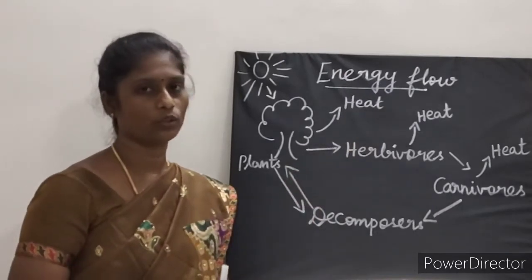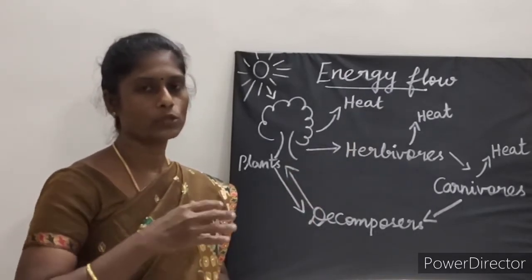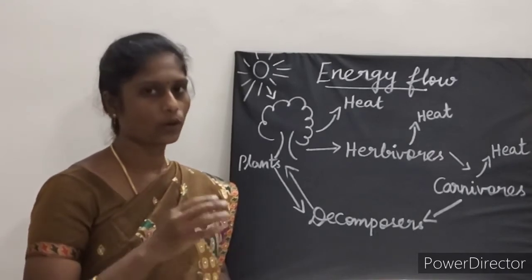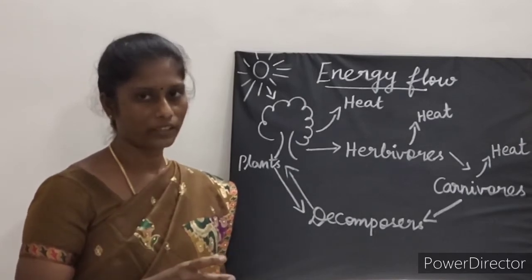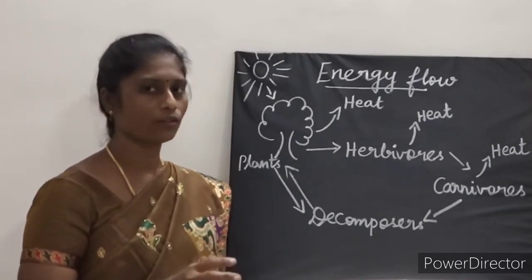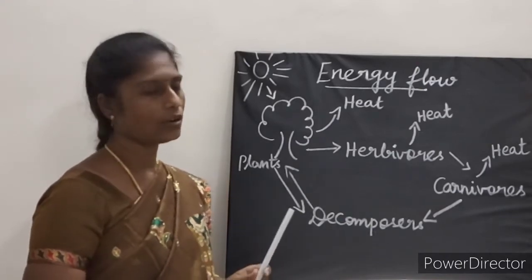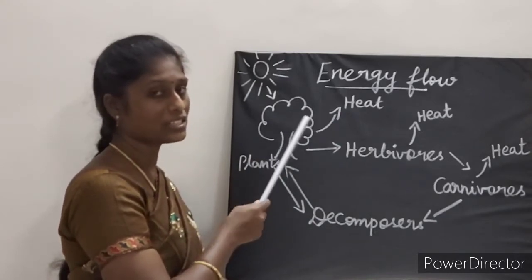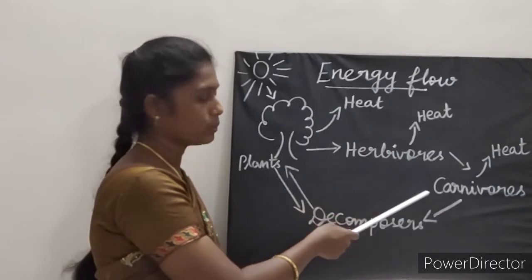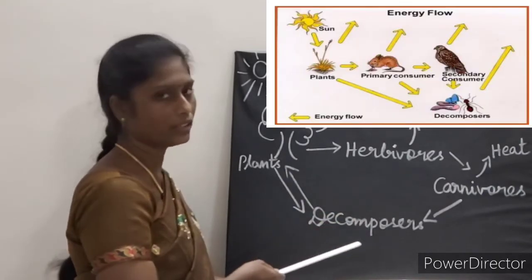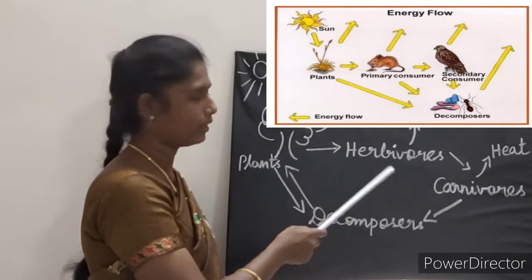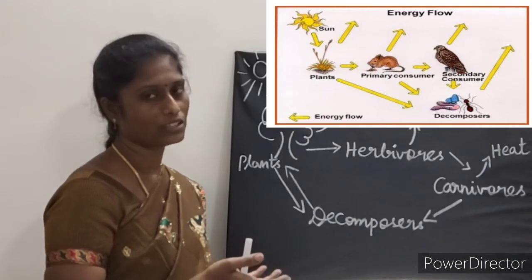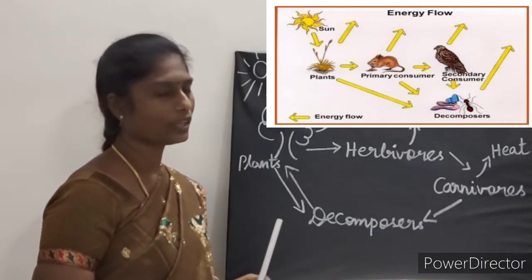Next, energy flow. What is energy flow? The transfer of energy between the trophic levels in an ecosystem is called as what? Energy flow. Here, part of the energy which is obtained from the sun by the producer is transferred to consumers and decomposers through each trophic level, while some of the energy is dissipated in the form of heat. Dissipated means wasted in the form of heat.